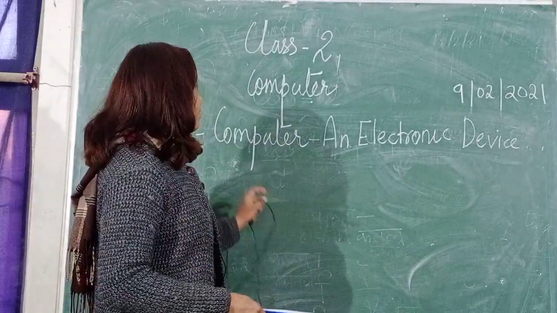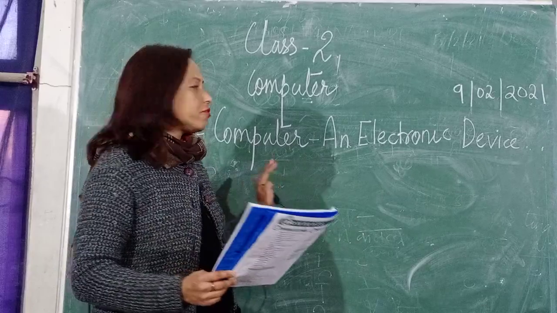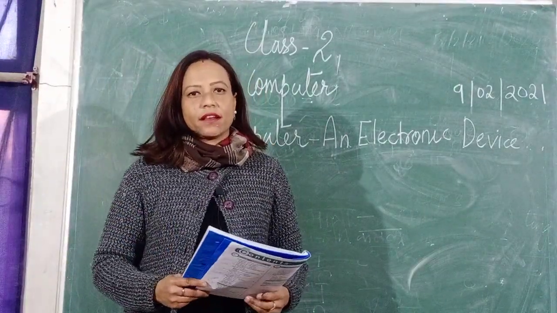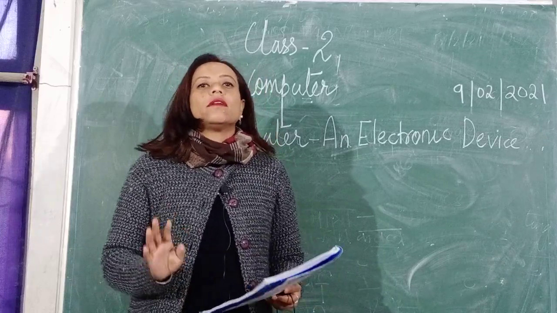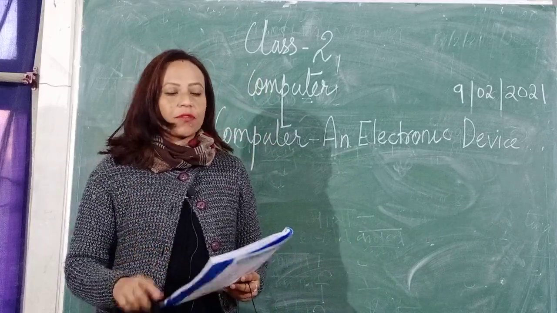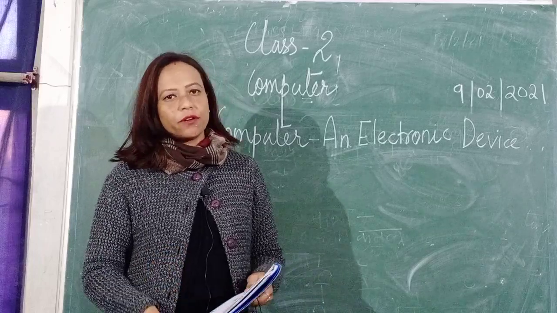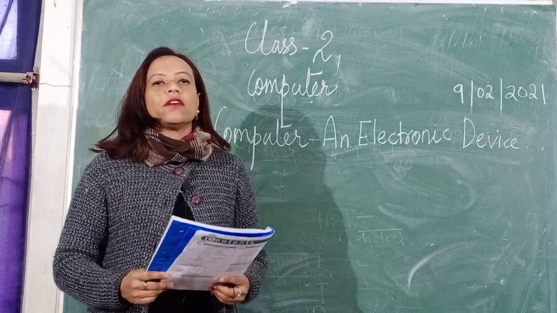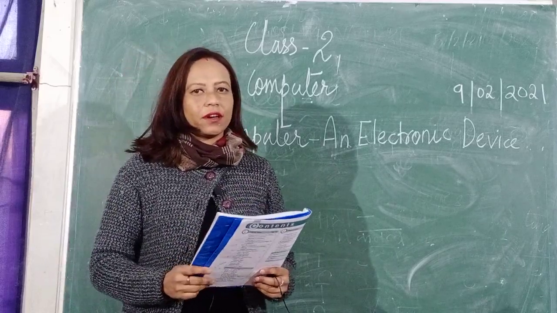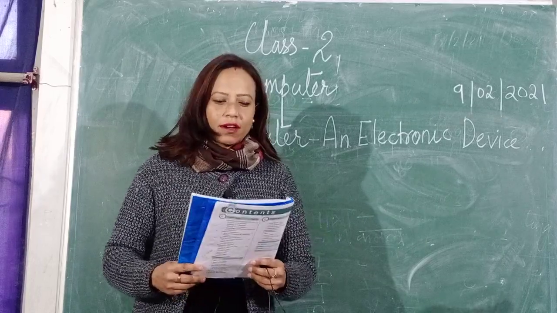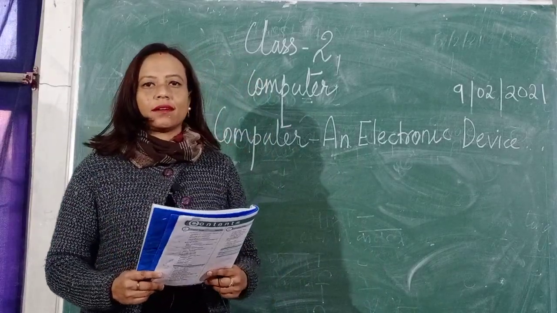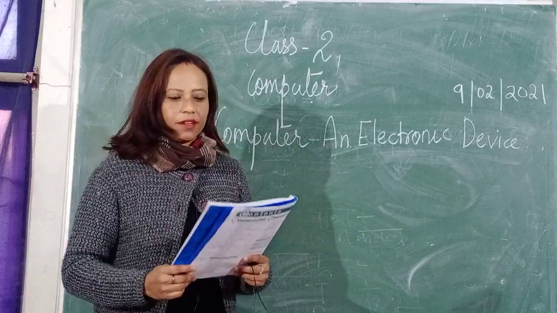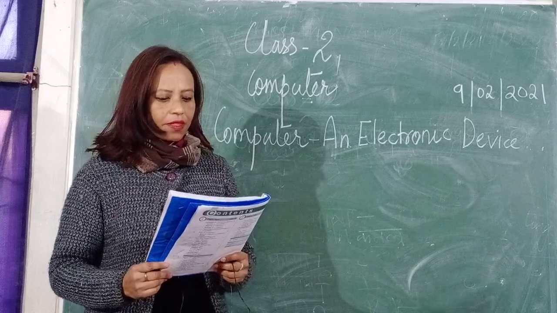Okay, so children, today we are going to do chapter number 1, computer and electronic device. Children, those who don't have the book, I will be sending this chapter 1 through PDF in your WhatsApp group. Please go through it. While watching this video, it is better if you have books. Please open your book and refer to it. Okay? So, I am going to start my first chapter, computer and electronic device. I'll start reading. Please listen carefully and try to understand the chapter.